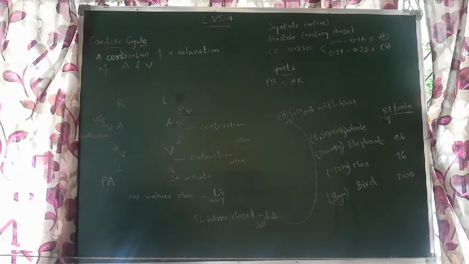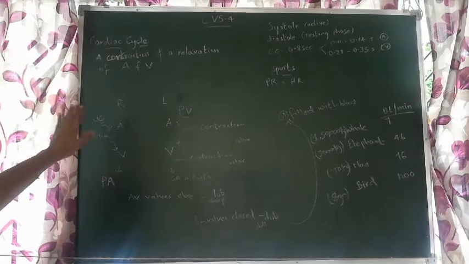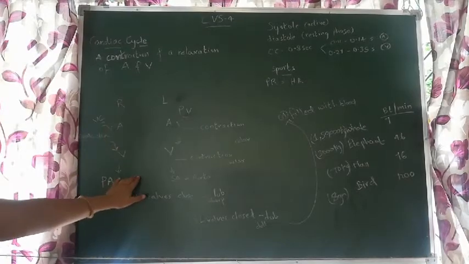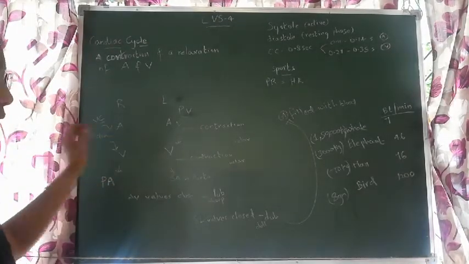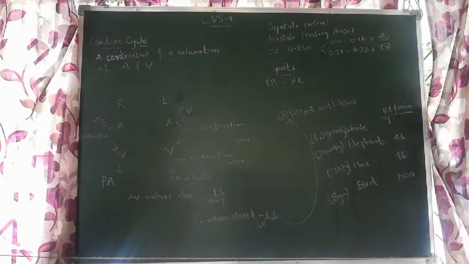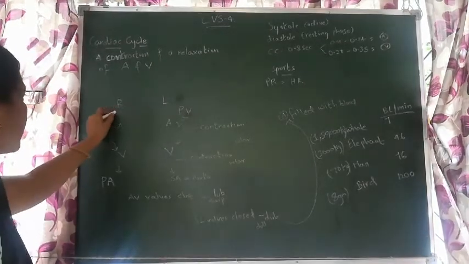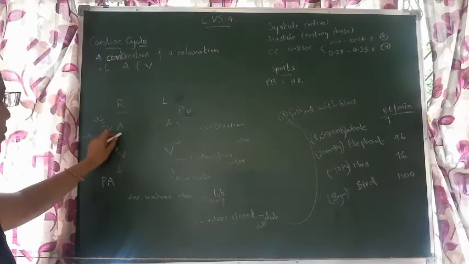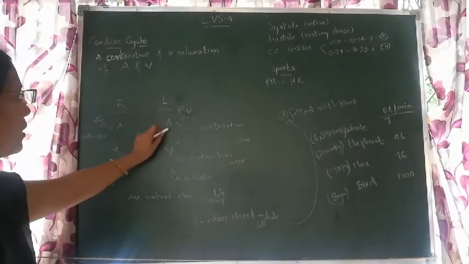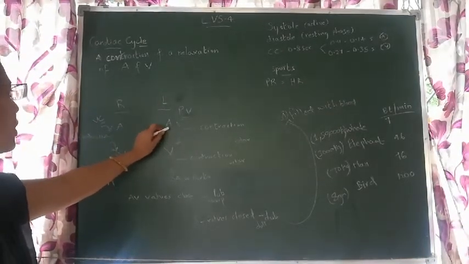So let us see. Now again, this is the right side of the heart and this is the left side of the heart. On the right side there is the upper chamber, the atrium, and on the left side also an upper chamber, the atrium.